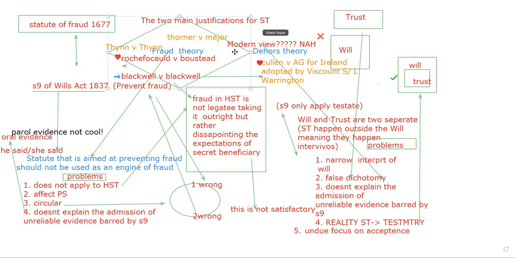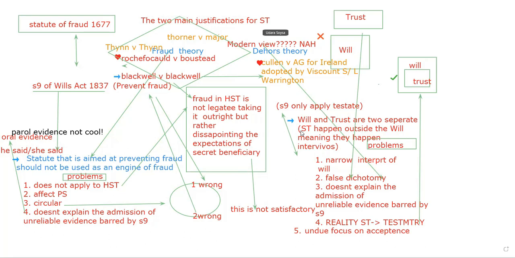I don't think so. Divorce theory says will and trust are two separate things. This is the definition for divorce theory, and the other is the definition for fraud theory. You can see the fraud theory in the left corner of the screen, and the divorce theory to the right, in the center. So divorce theory says secret trusts happen outside the will, meaning they happen inter vivos. Let me explain what inter vivos is: it means while the testator was living, before he died.